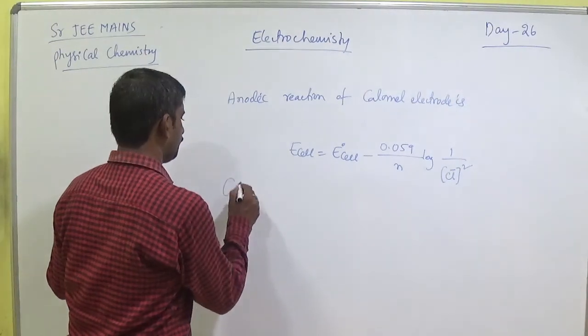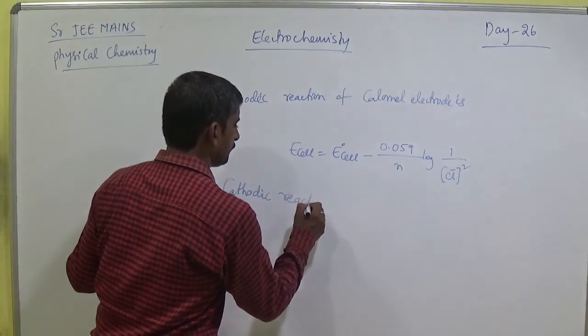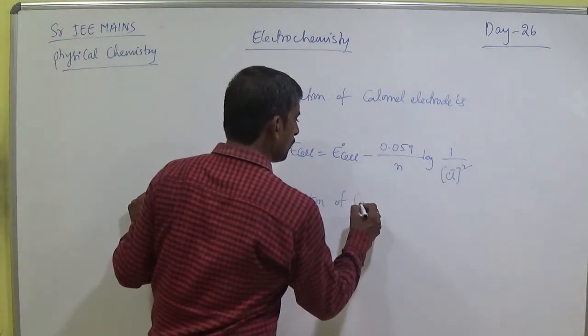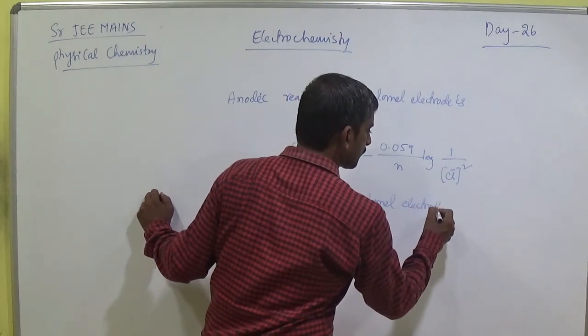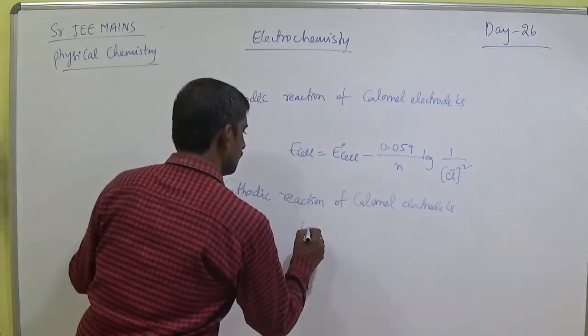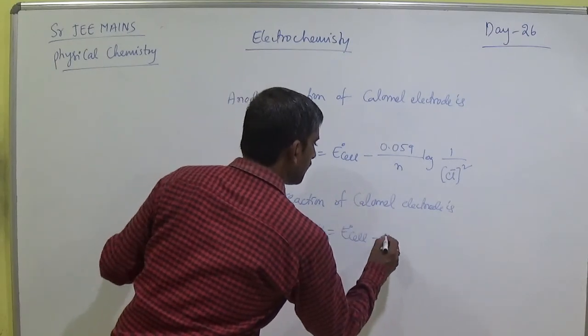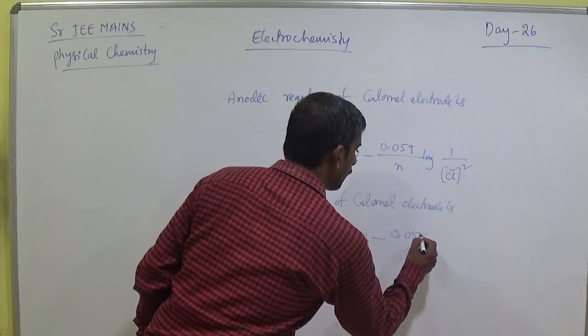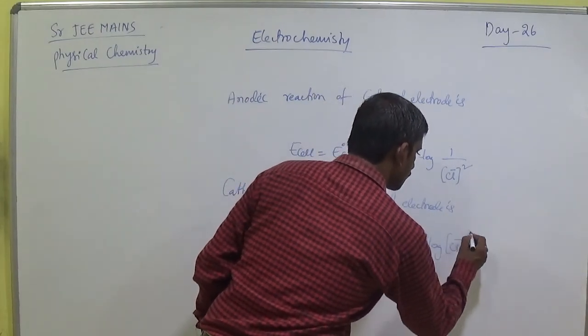And the cathodic reaction of the calomel electrode is E cell equals E naught cell minus 0.059 by n log of Cl minus squared.